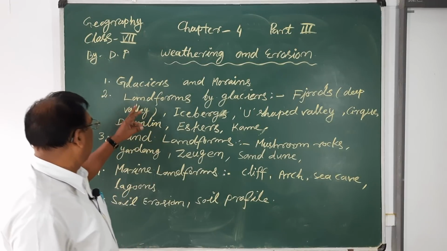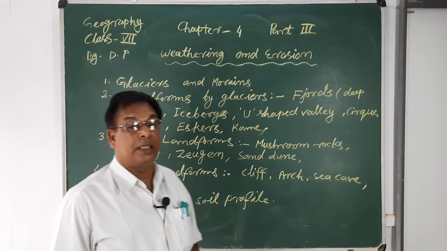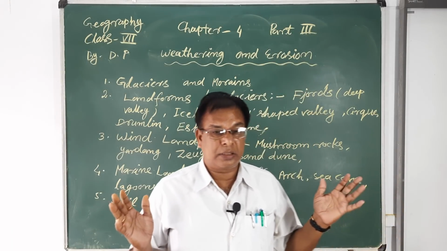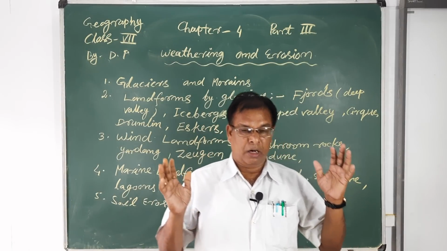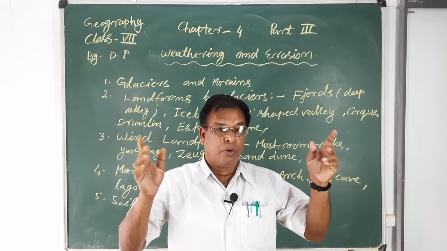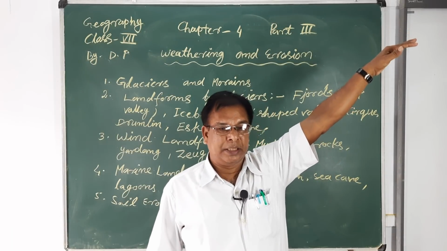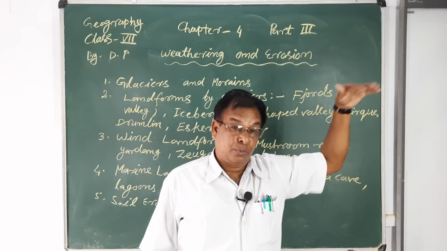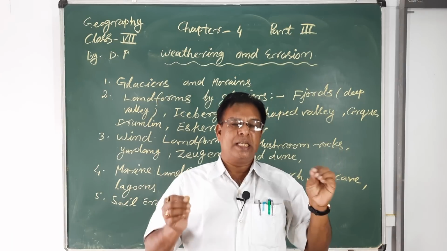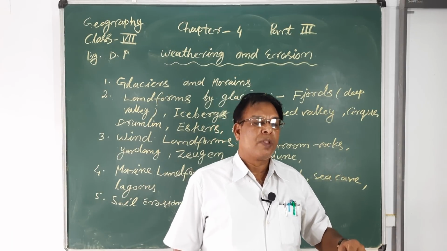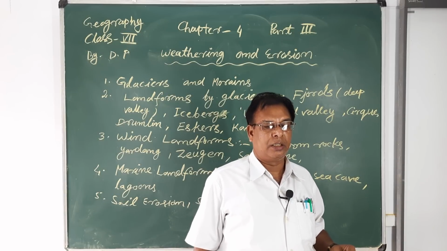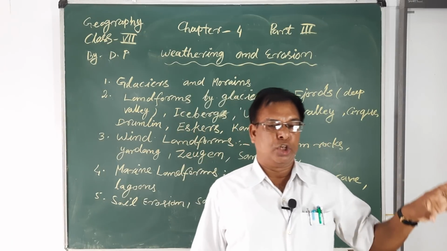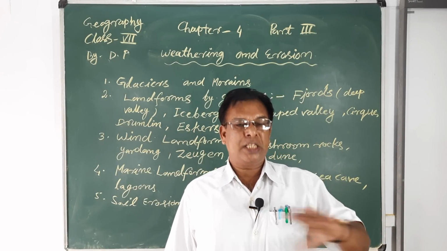Now, first is the glacier. What is the glacier? A glacier means a big and large block of ice found in the high mountainous area or the high latitudinal zone, where the temperature is very low, below 0 degree centigrade. That area is known as the cool zone or the ice zone.